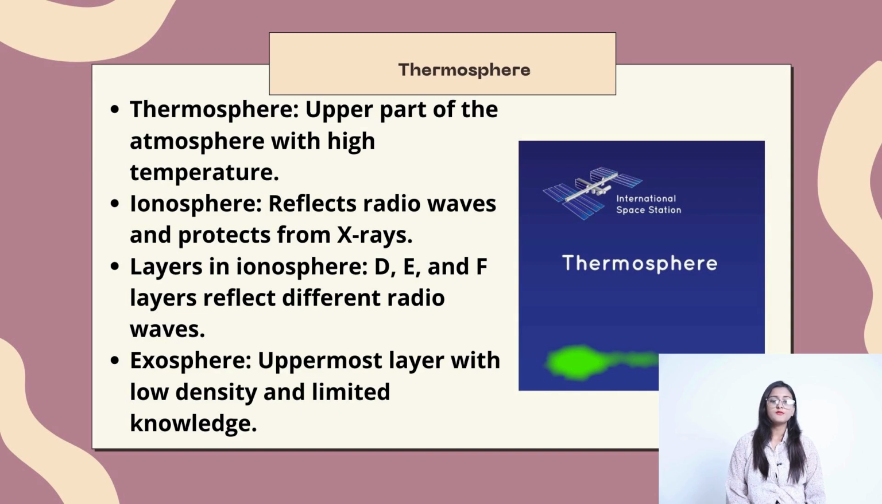Thermosphere. Thermosphere, upper part of the atmosphere with high temperature. Ionosphere reflects radio waves and protects from X-rays. Layers in ionosphere: D, E and F layers reflect different radio waves. Exosphere, uppermost layer with low density and limited knowledge.